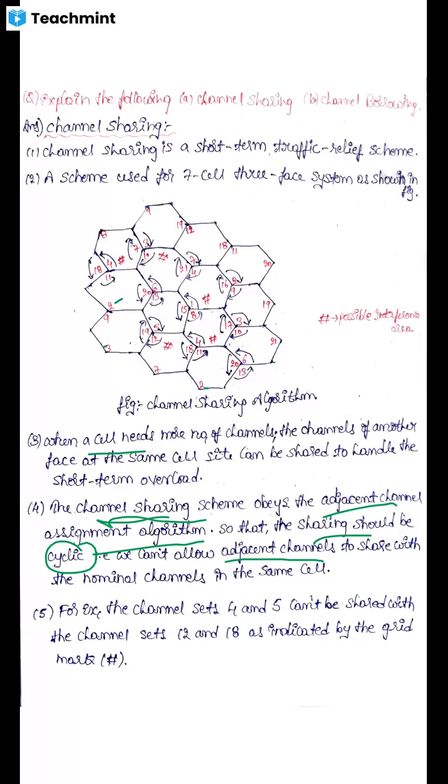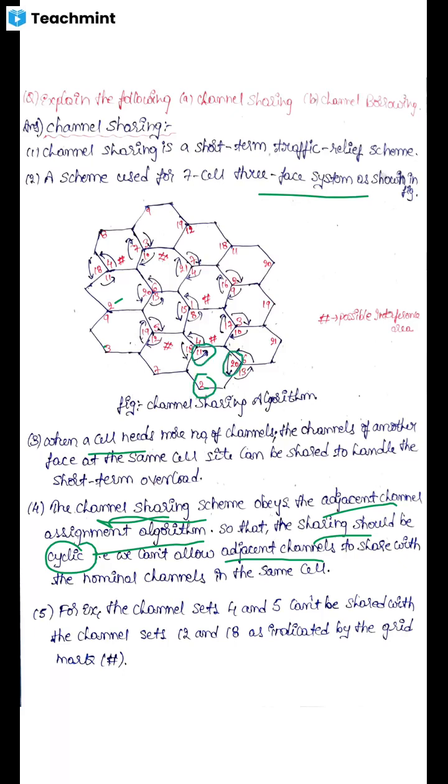Once again, channel sharing is used on a short term basis, and here we use a 7-cell 3-phase system. In this channel sharing, each cell contains 3 subsets, and each subset contains 15 voice channels. For example, this is one channel set, this is another channel set, and this is another.